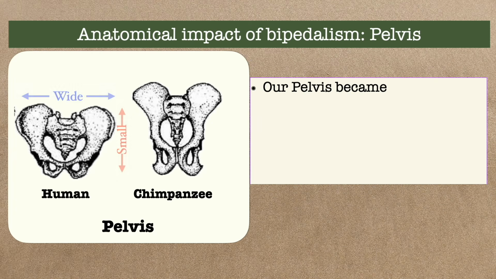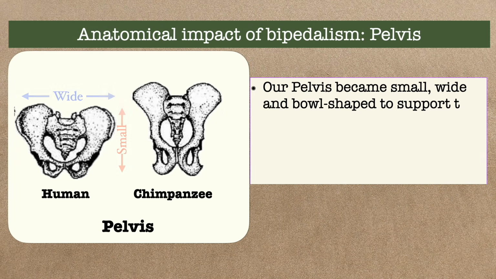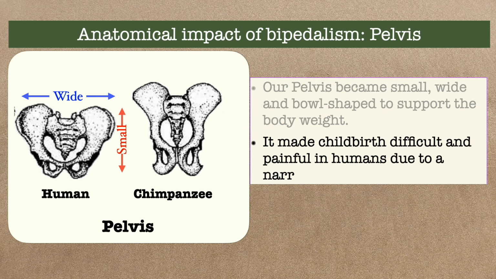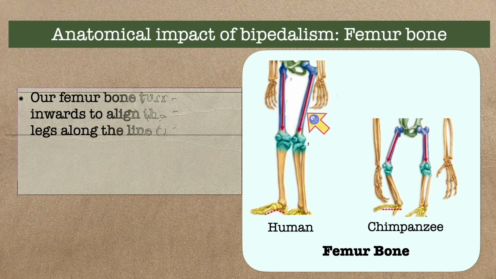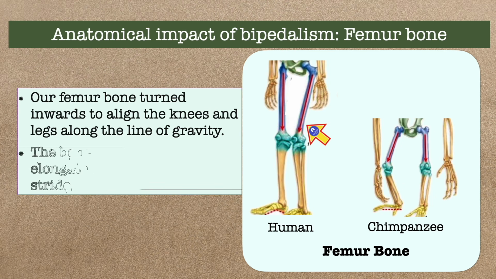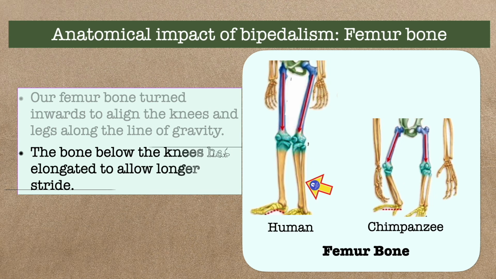Our pelvis became small, wide and bowl-shaped to support the body weight. It made childbirth difficult and painful in humans due to a narrow birth canal. Our femur bone turned inwards to align the knees and legs along the line of gravity. Our bone below the knees has elongated to allow longer strides.